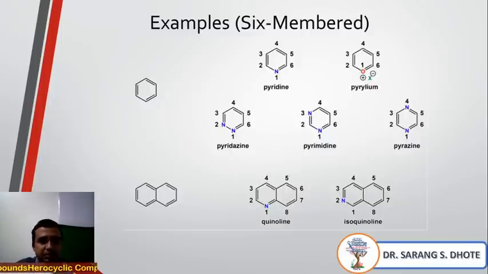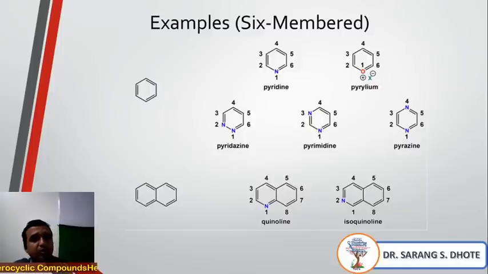Now the 6-membered ring examples. We know that pyrimidine is also there, and I will explain that on the whiteboard. Now see, in the 6-membered ring, one of the carbons is replaced by nitrogen, then it is known as pyridine. If there are two nitrogens, again depending upon the position: if the first and second positions are occupied by nitrogen, then it is known as pyridazine. If the first and third positions are occupied by nitrogen, then it is known as pyrimidine. If the first and fourth positions are occupied by nitrogen, then it is known as pyrazine. See, there is the pyrazine. Another example is also there. If oxygen is contained, then it is known as pyrylium.